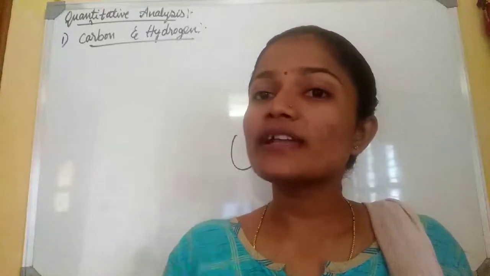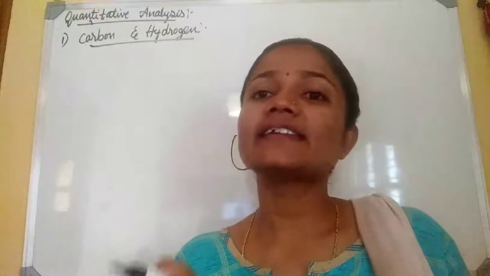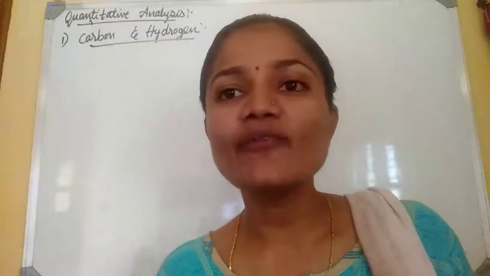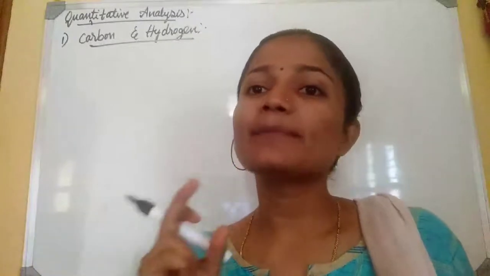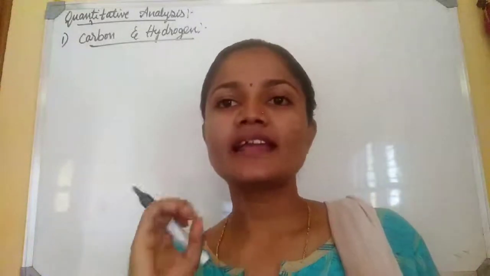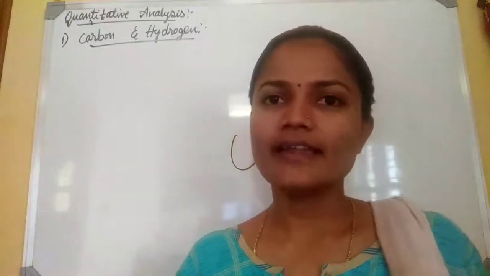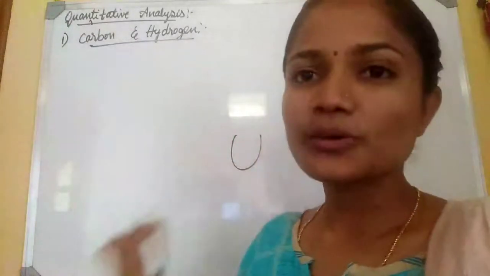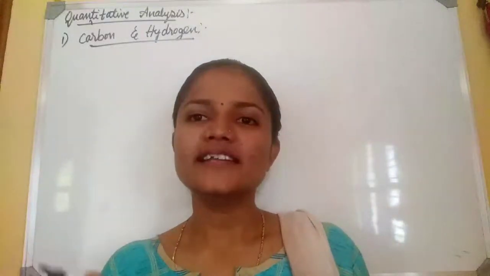By knowing the amount of CO2 we can calculate the amount, or percentage, of carbon in the given organic compound. We will go through the pictorial representation with an example and the equation.